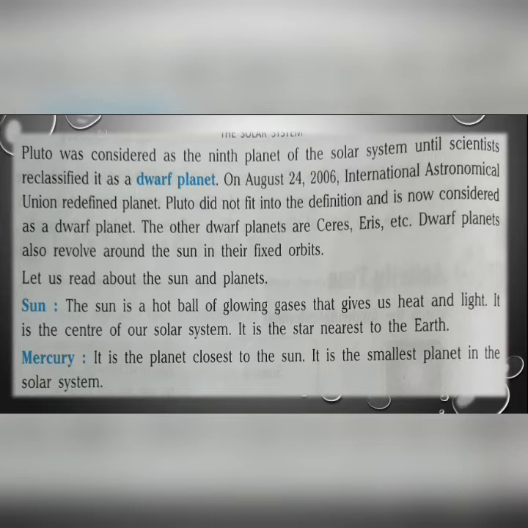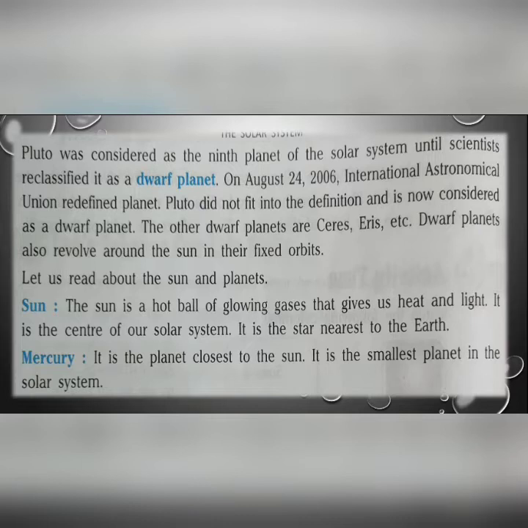Now in your book you will find that there are only 8 planets, but before 24th of August 2006, Pluto was considered as the 9th planet of our solar system. But later on, scientists reclassified it as a dwarf planet, which is now not included in our solar system.